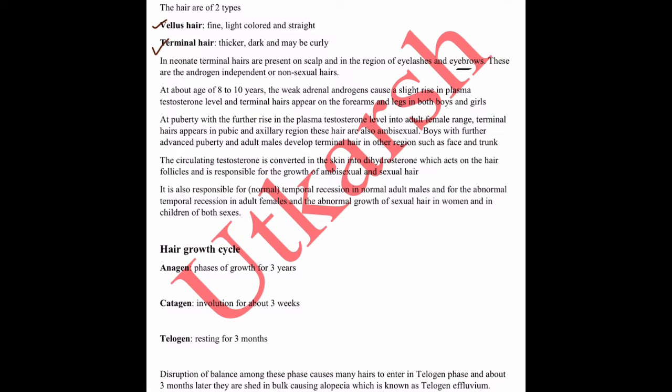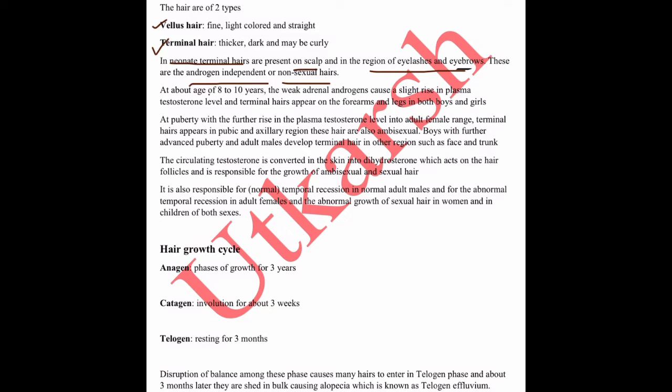Vellus hairs are fine, light colored and straight, while terminal hairs are exactly opposite to that of vellus hair, meaning they are thicker, dark and they may be curly. Talking about terminal hairs, in neonates these terminal hairs are present in the scalp region and the region of eyelashes and eyebrows. These hairs are non-sexual, meaning they do not depend upon androgen, or we can say that they are androgen independent hairs.